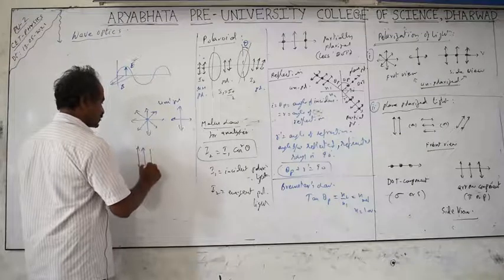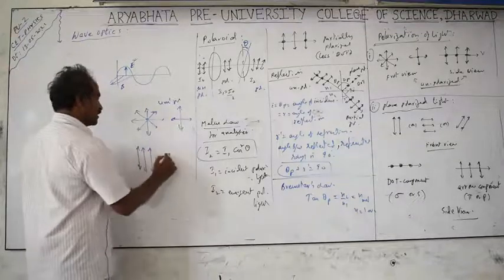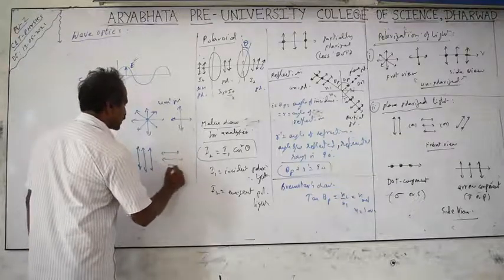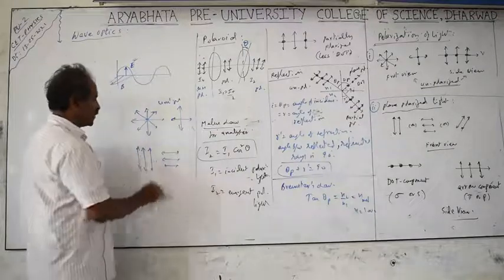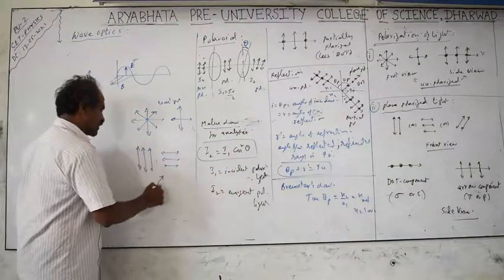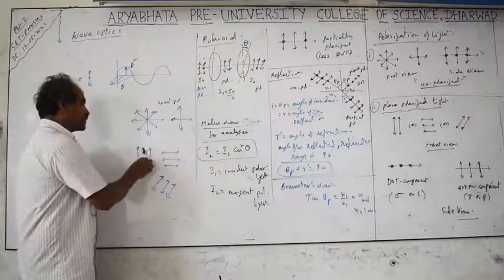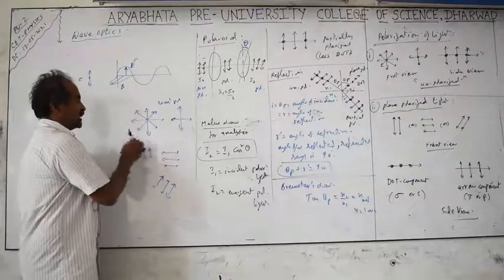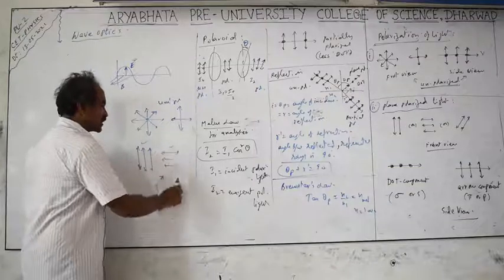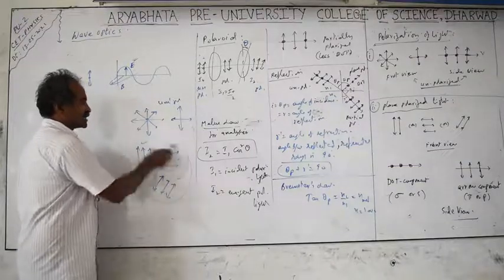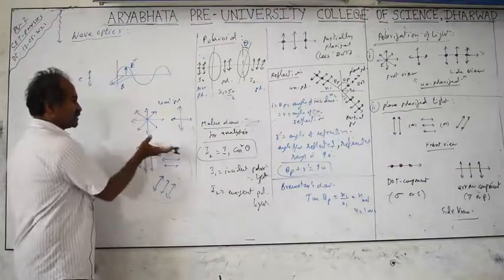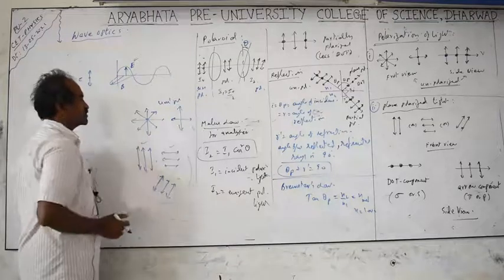You are selecting the waves vibrating only vertically or only horizontally, or only at a particular angle of inclination. This is called polarized light. Polarized light contains the vibrations of the waves only in a single plane: only this, or only this, or only this. Then this is called plane polarized light. Plane means polarized in a particular plane, horizontal plane or vertical plane, that we need to consider.